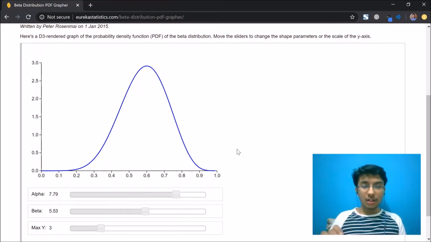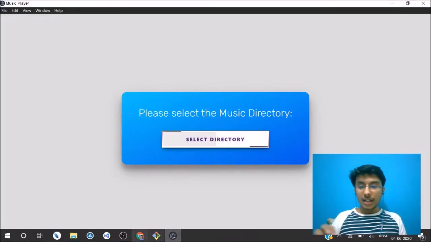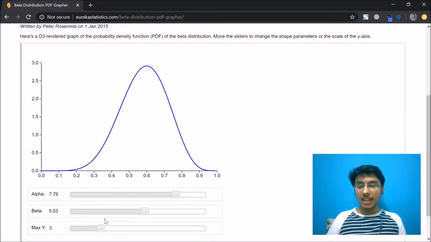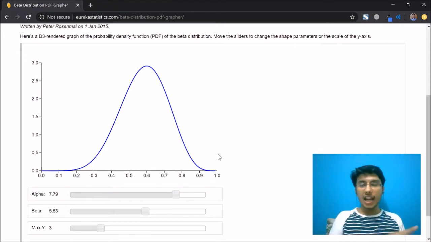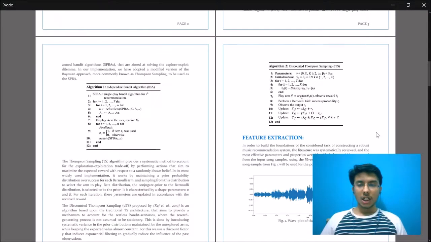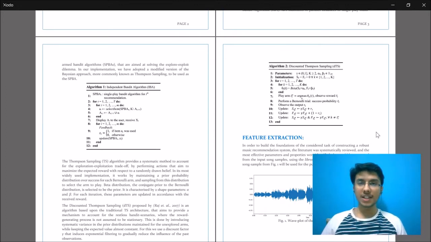The other algorithm is the independent bandit algorithm. The independent bandit algorithm works in the condition where, instead of choosing just a single object from n number of recommendations, the user is given the freedom to choose more than one. The way we allow this to happen is using multiple instances of the Thompson sampling algorithm. That means, suppose we have n number of recommendations, then we at the same time maintain n different implementations of the same Thompson sampling algorithm, which each have their own parameters that need to be tuned.